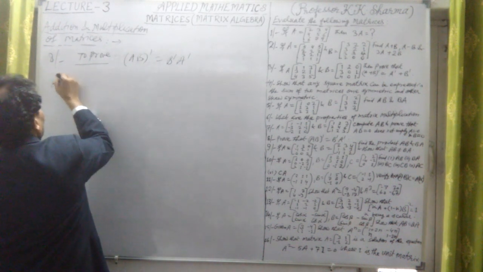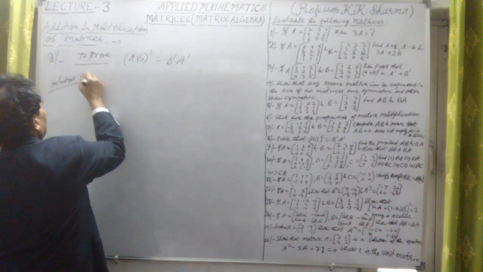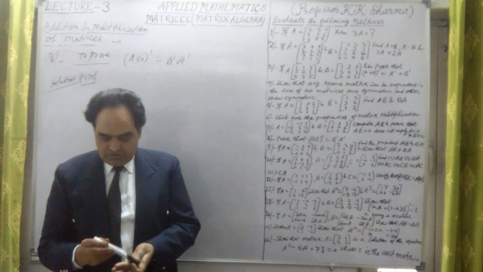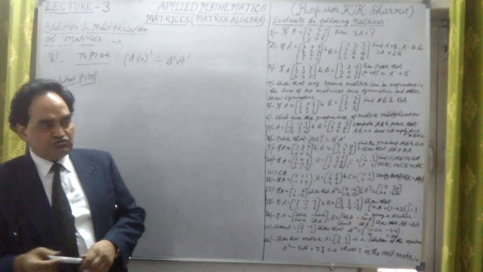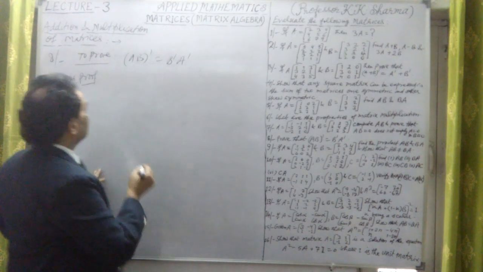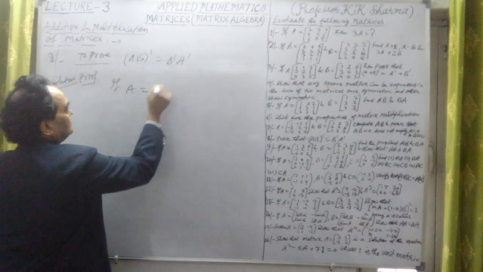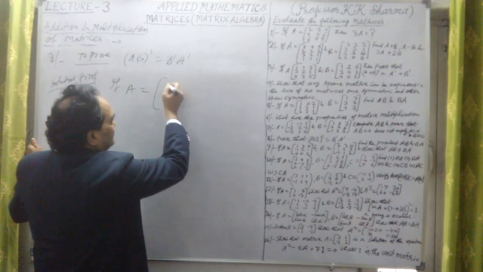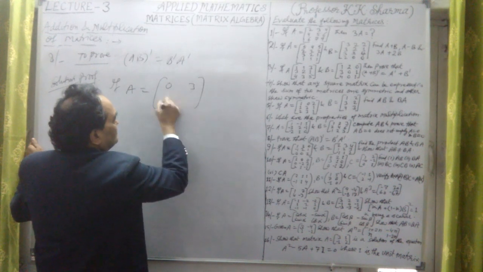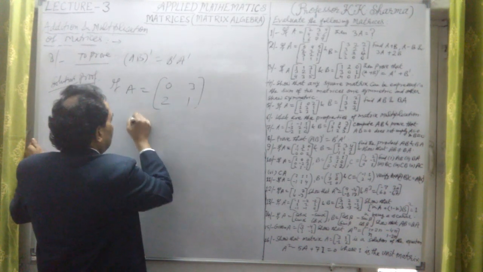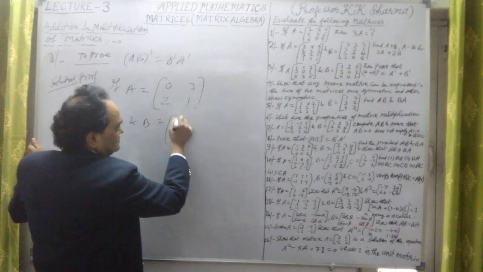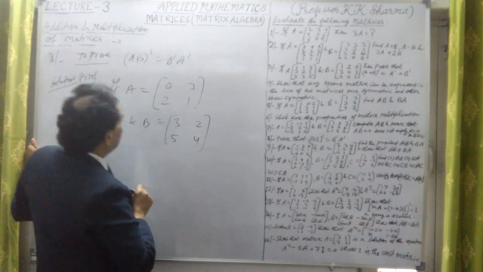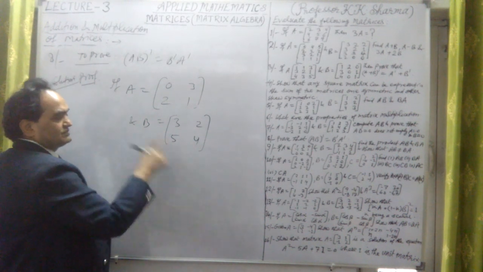So this is the solution, the proof of this. Let me take A as numerical values so that it can be easily proved. Let me take a simpler one, a square matrix: A is 0, 3, 2, 1. And let me take B again as a square matrix: 3, 2, 5, 4. So we have to multiply them first, AB, then transpose that.